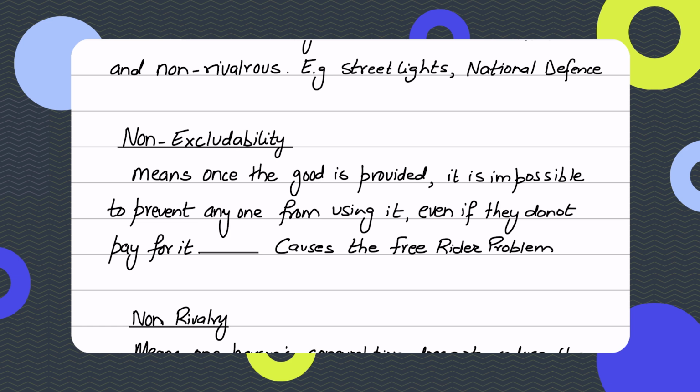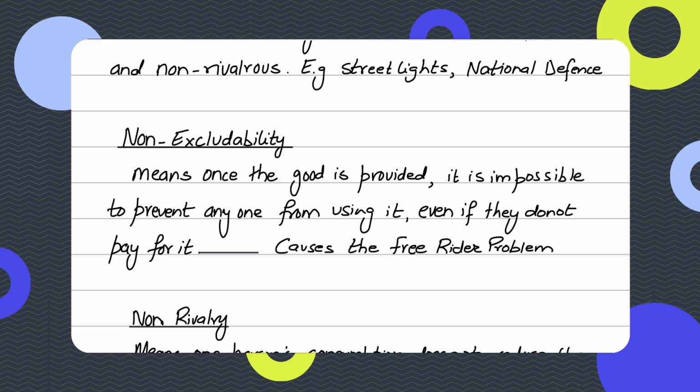We don't install these street lights, the government does, because we won't do it because of the free rider problem. Not everyone pays taxes, right? But still, the government installs street lights and provides flood defense or national defense, and it's not possible to exclude those who haven't paid taxes for it. In simple words, once the street light is installed, everyone on the street benefits from the light, right?